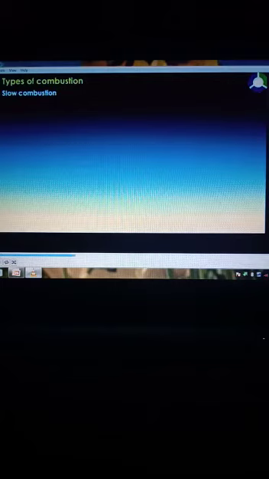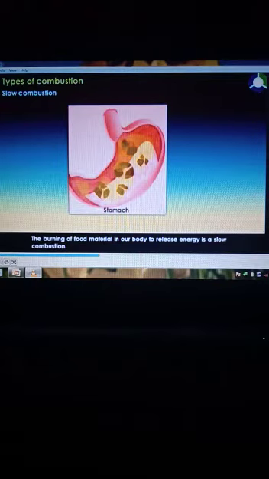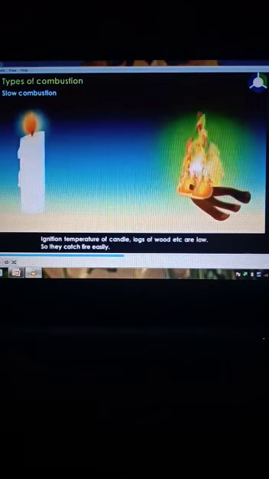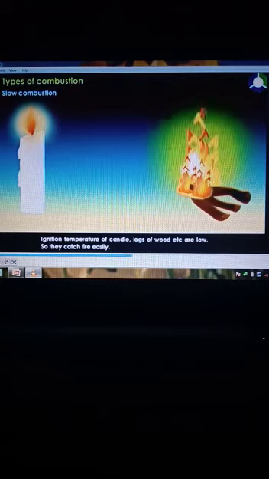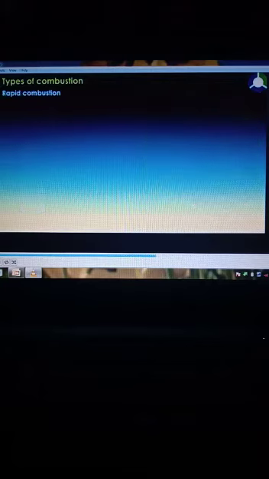Slow combustion. In slow combustion, a fuel burns slowly without a flame. For example, the burning of food material in our body to release energy is a type of slow combustion. Ignition temperature of candle, logs of wood, etc. are low, so they catch fire easily.